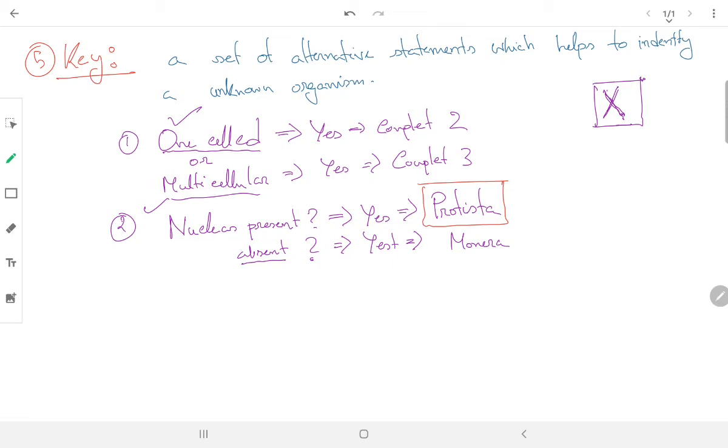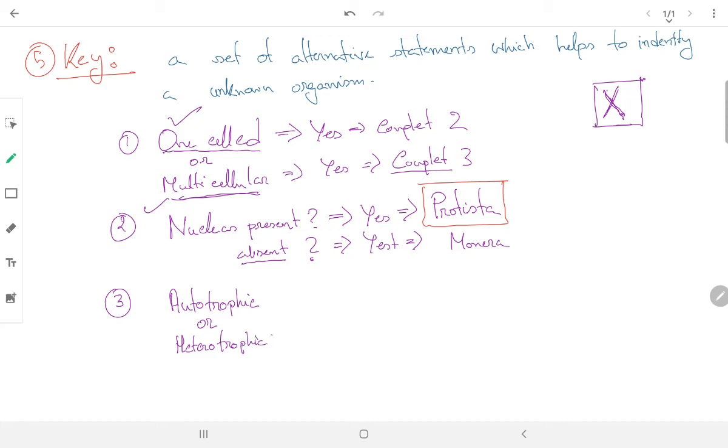But if your answer is that the organism is multicellular, then you should go to couplet 3. Let's see in couplet 3 what we have. In couplet 3 we have: the organism is autotrophic or heterotrophic.